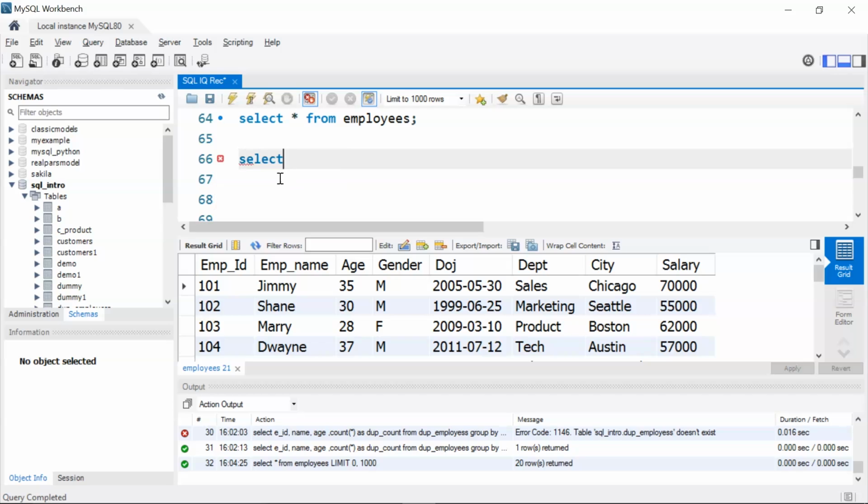I'll write select. I'm using the length function, and in the length function I'm going to replace, then I'll use another function called upper on top of employee name. I'll write A and then replace it with a blank. So I'm using quotations to represent blank from employees. Okay, let's run this and see the results.